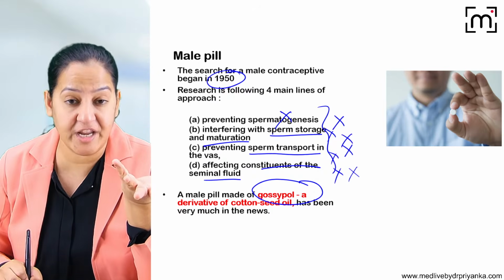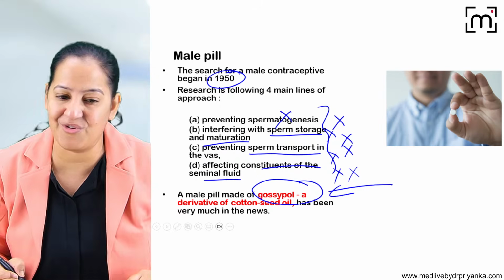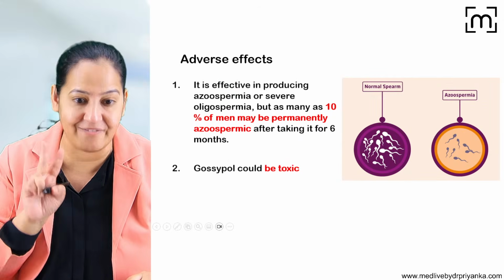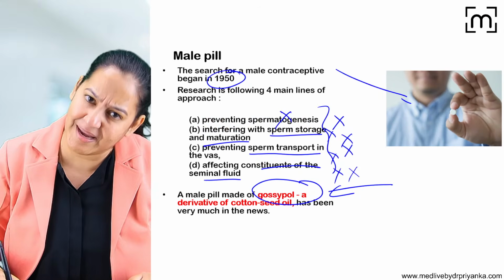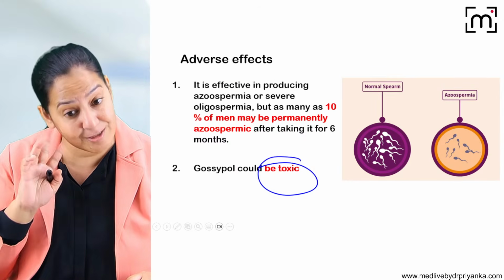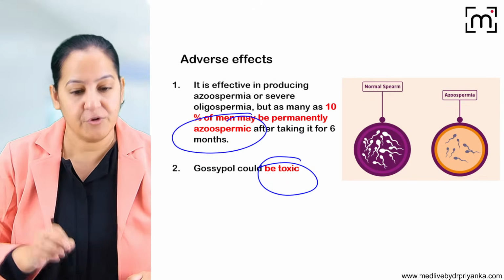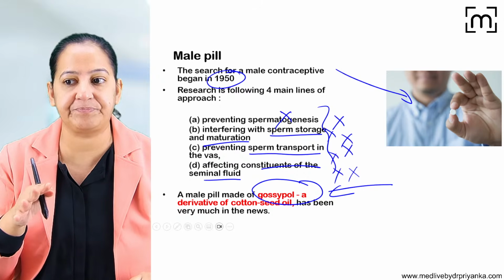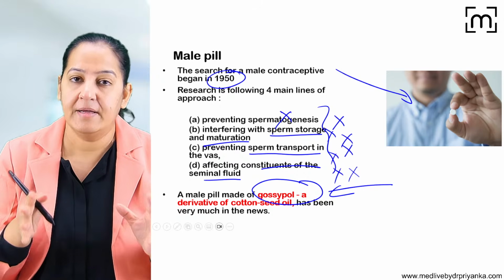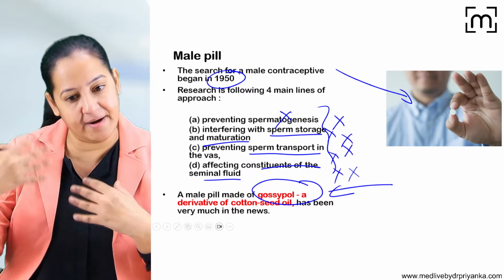Okay, so it was a good initiative, gossypol, but it was withdrawn from the market because of 2 adverse effects. Number 1, gossypol was toxic. For many males, it causes many toxic effects. And number 2, it causes permanent azoospermia. Female pills are temporary; when she stops, the couple can again reproduce.